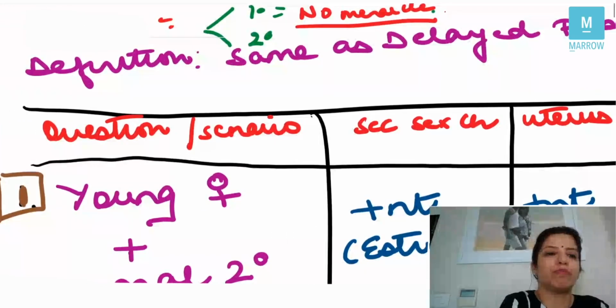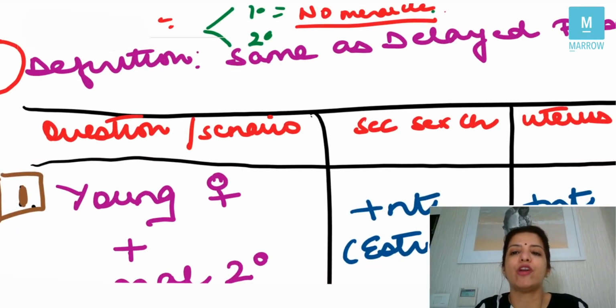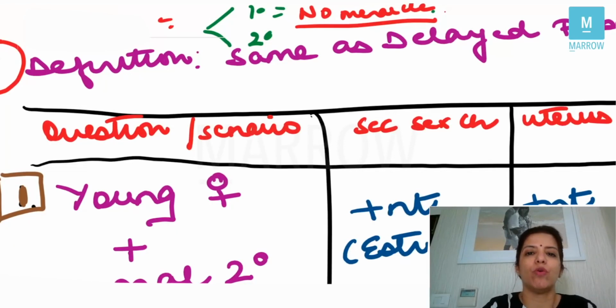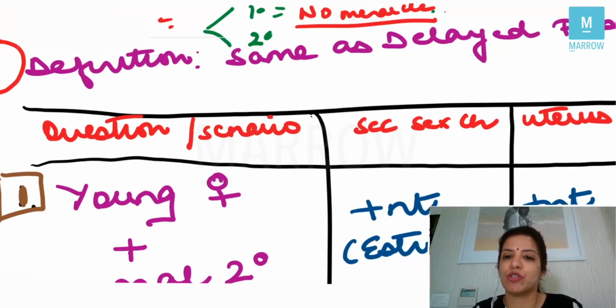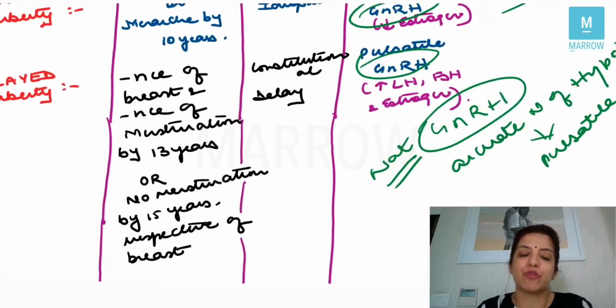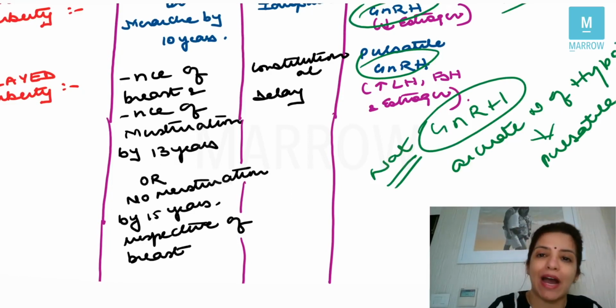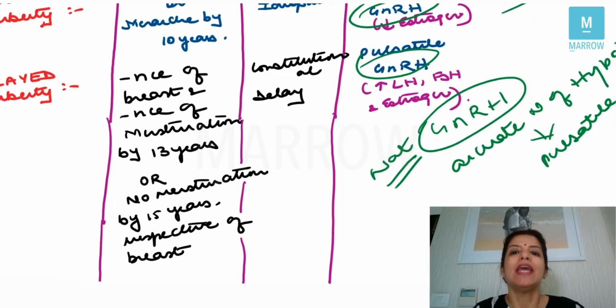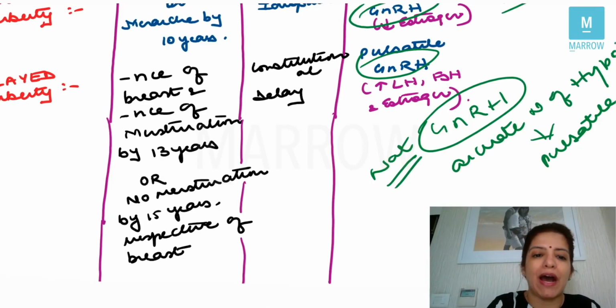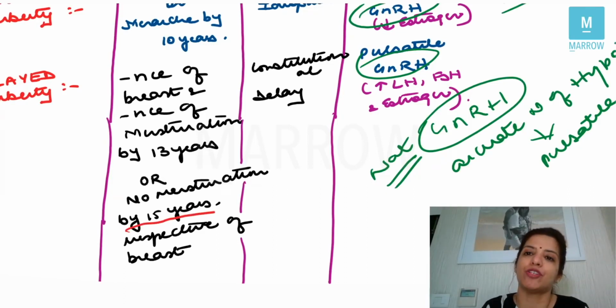Now we are going to talk about primary amenorrhea. The definition for primary amenorrhea and for delayed puberty is the same. So what was the definition for delayed puberty which I had told you? I had told you that there is absence of breast development or absence of menstruation by 13 years. Now, when you are defining primary amenorrhea, you are going to say that if menstruation is absent by 13 years of age in absence of breast development, or by 15 years of age irrespective of breast development, that is called primary amenorrhea.